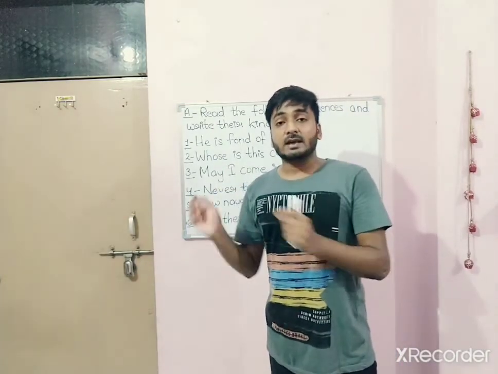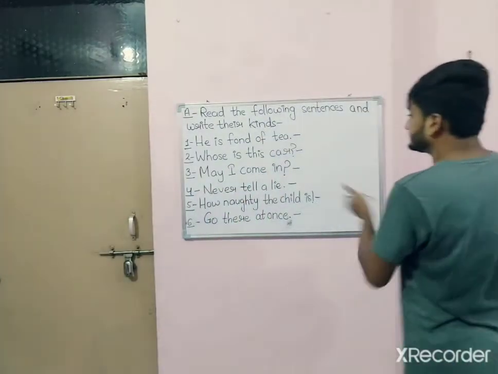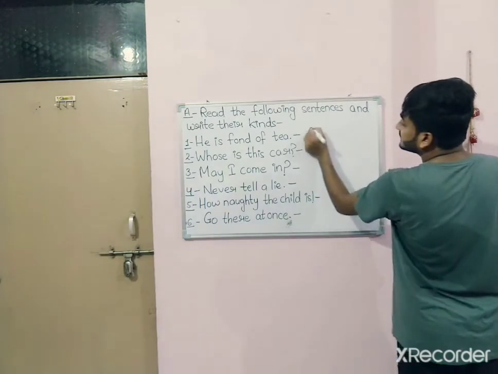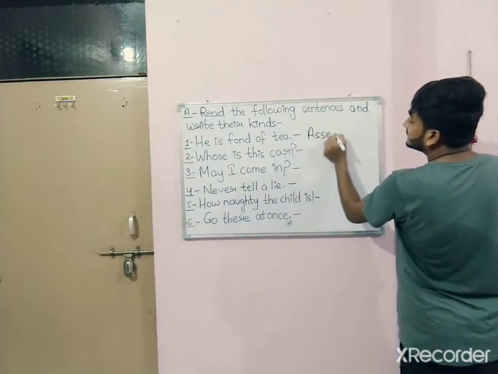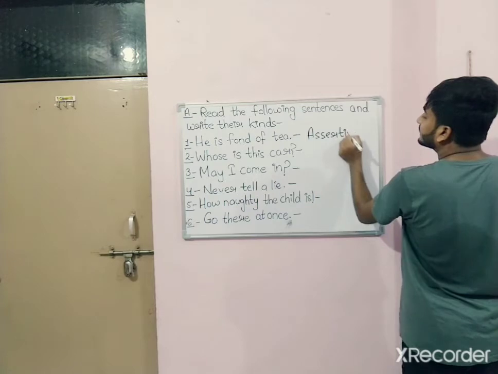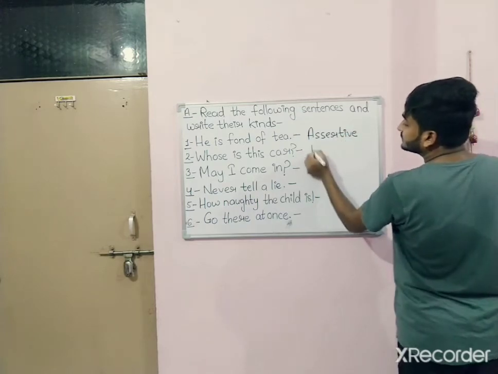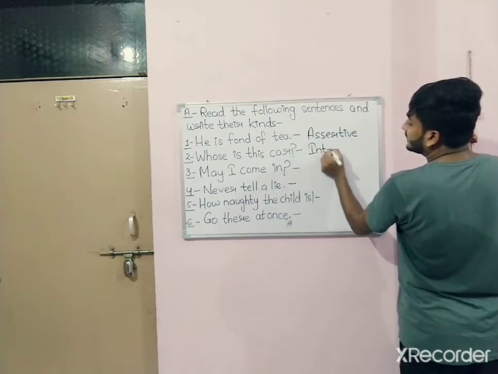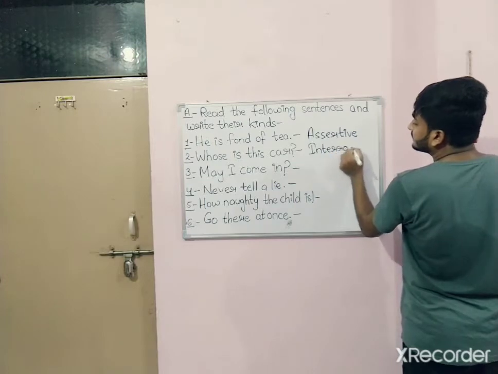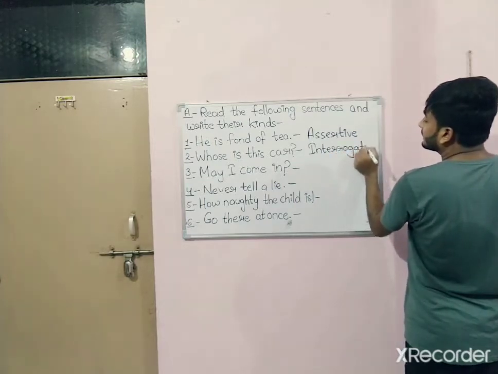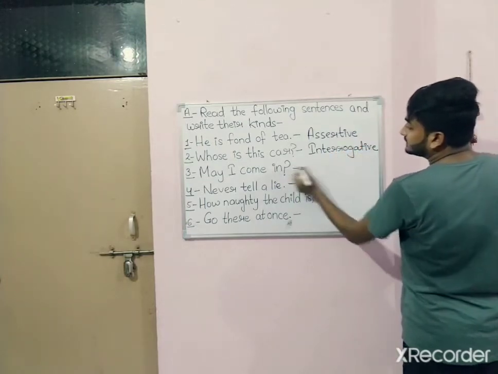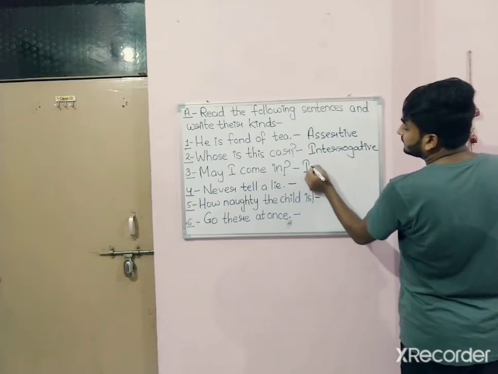To keep you reminded, I am going to write all the answers. This one is assertive. Number 2 is an interrogative. Number 3 is an interrogative.